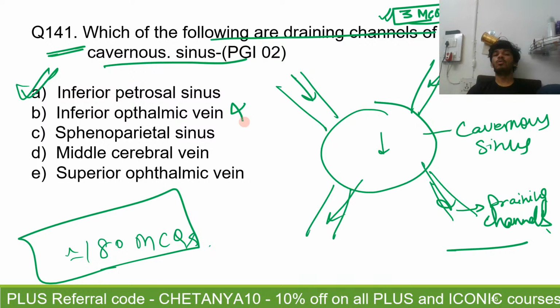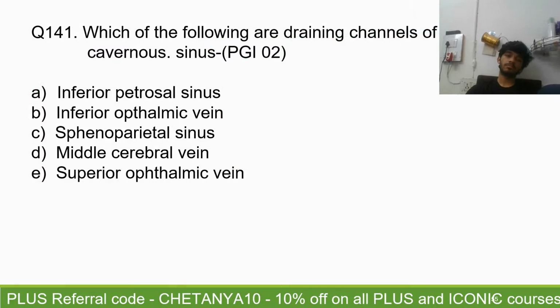Superior ophthalmic vein, no. Sphenoparietal sinus is a tributary, not a draining channel. Superior ophthalmic vein is both a draining channel and a tributary, but we'll consider it a tributary rather than a draining channel, because superior ophthalmic vein is actually a valveless emissary vein. So blood can flow in both directions, but we'll consider it to be a tributary, right? And not the middle cerebral vein as well.